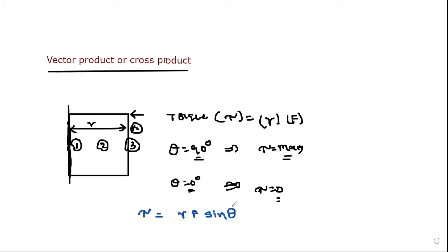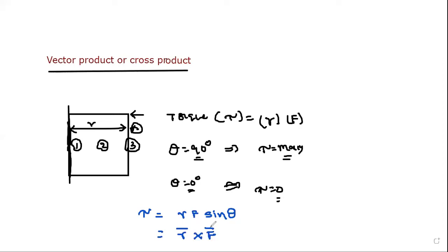When two vectors are multiplied, if the result is a scalar, then it varies with cos theta. That was discussed in previous classes only. But if the result of the product of two vectors varies with sine theta, this is said to be cross product or vector product. In this case, you can write r bar cross f bar.